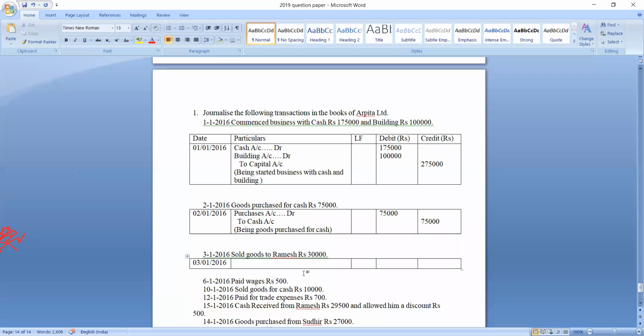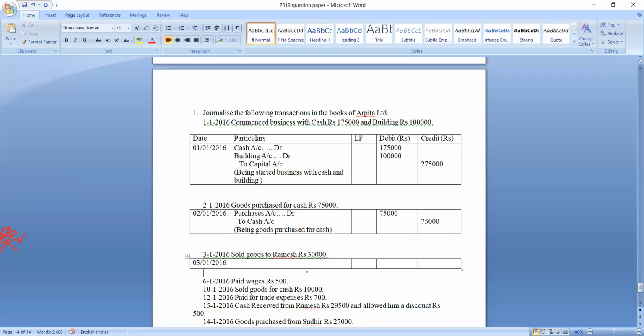Let us analyze the transaction. Here it is sold goods to Ramesh rupees 30,000. Here we sold goods to Ramesh. Other day I told you people, whenever we find the name of the person in a transaction, we should be serious. I mean, we should pay proper attention. Sold goods to Ramesh.